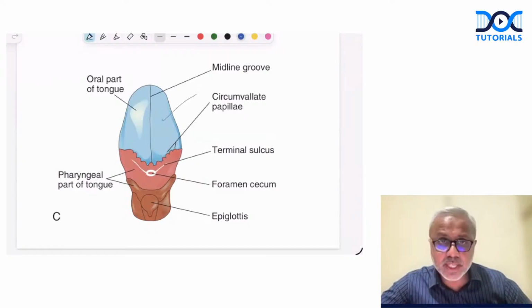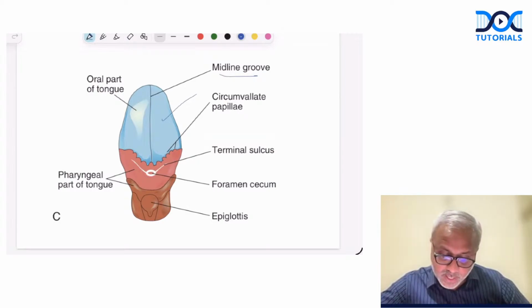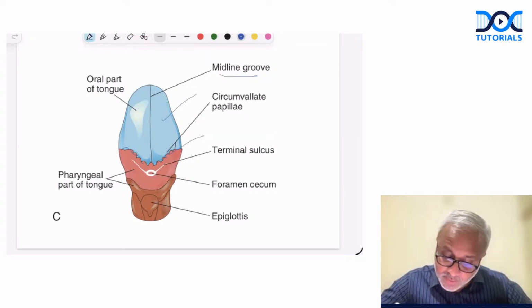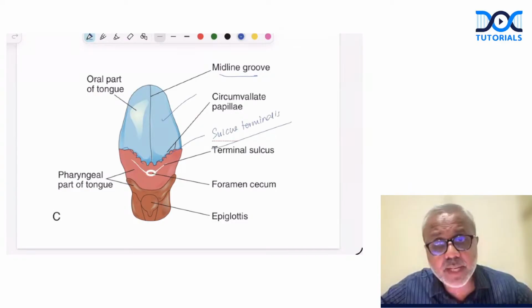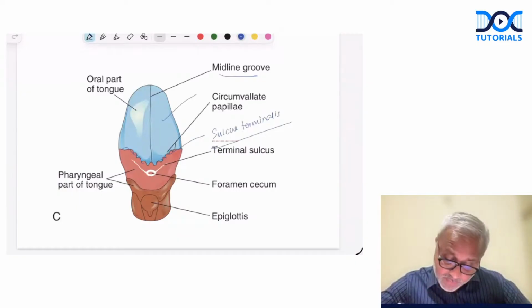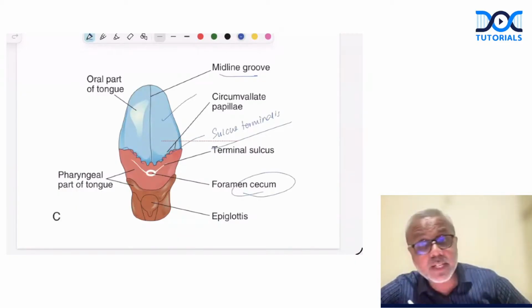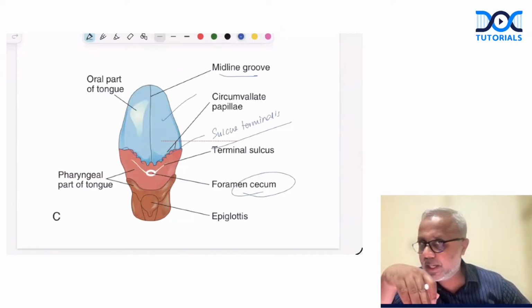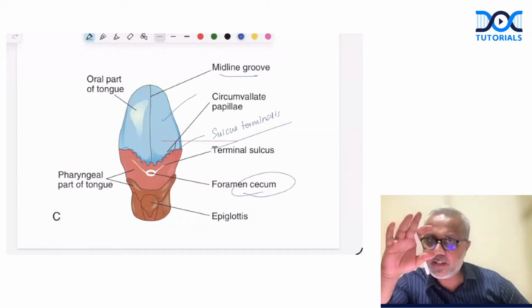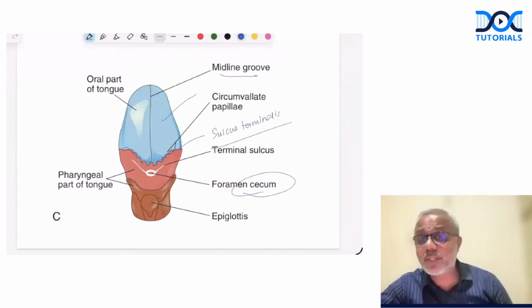The two lateral lingual swellings, when they unite in the midline, form the midline groove where the anterior 2/3 and posterior 1/3 meet. We have a V-shaped groove, and this is called the sulcus terminalis. At the junction, we have an opening called the foramen cecum, from which the thyroglossal duct develops. Correct? Are we clear?